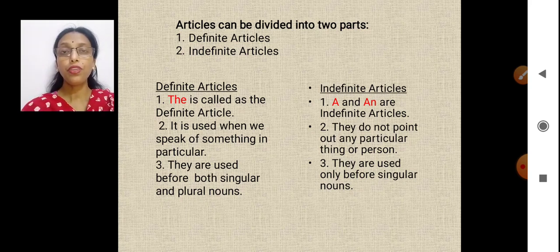Yes? The teacher who teaches you mathematics. The teacher who teaches you science. So I'm talking about one particular teacher. The doctor who lives next door. I'm talking about a particular doctor who is my neighbor.